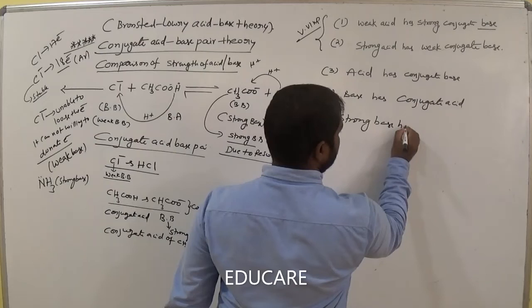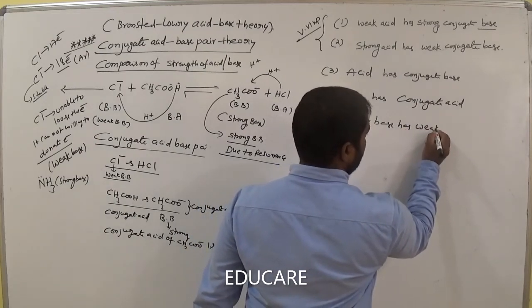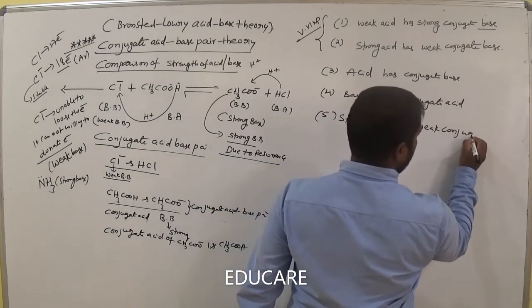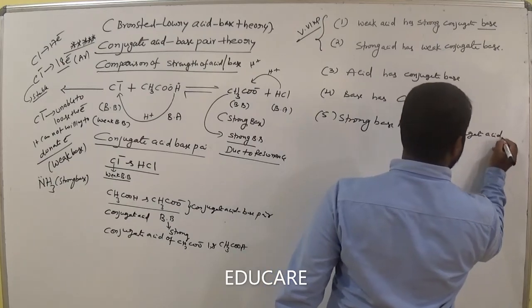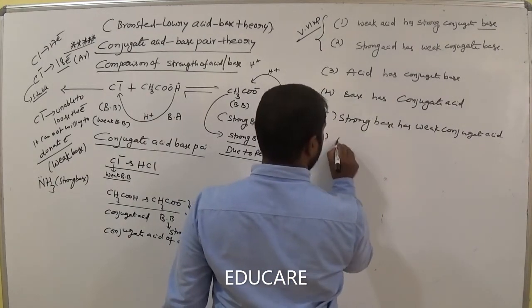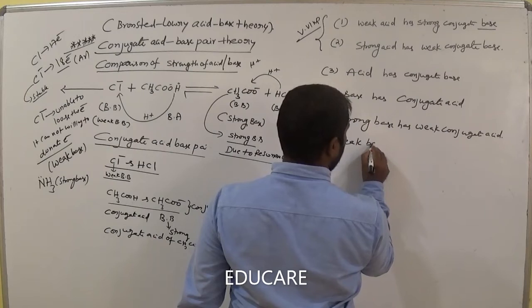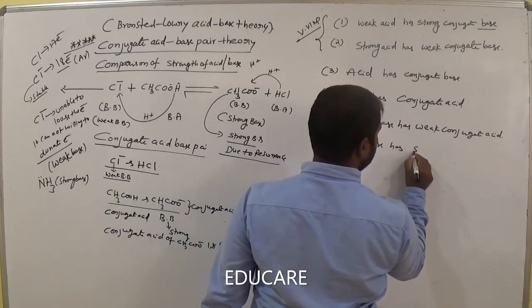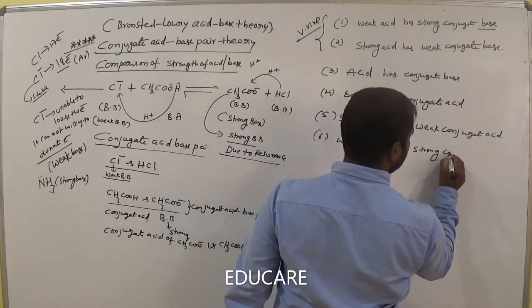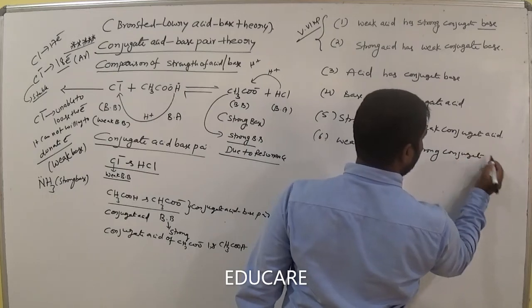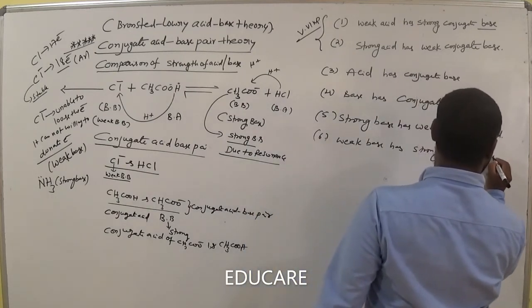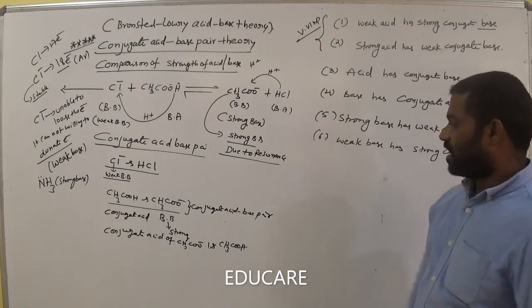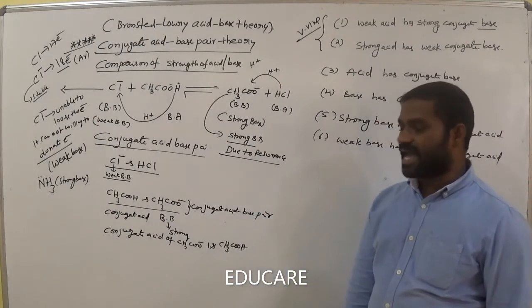A strong base has a weak conjugate acid. A weak base has a strong conjugate acid. Okay, now acetate ion is a strong base.